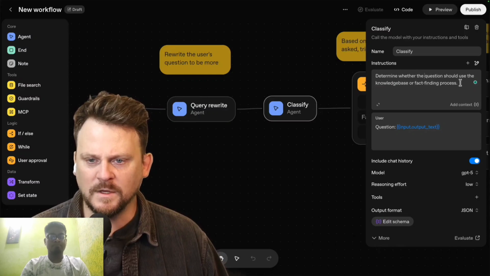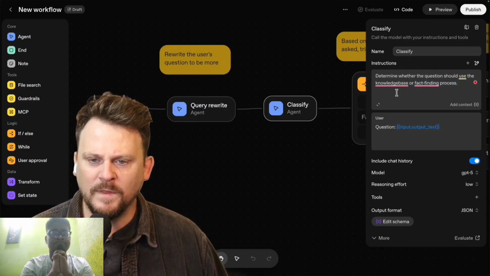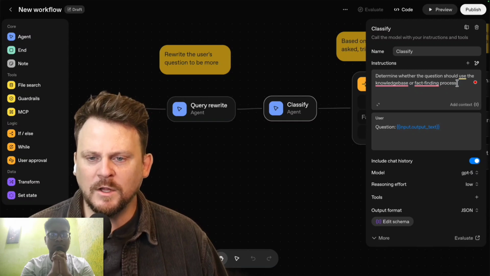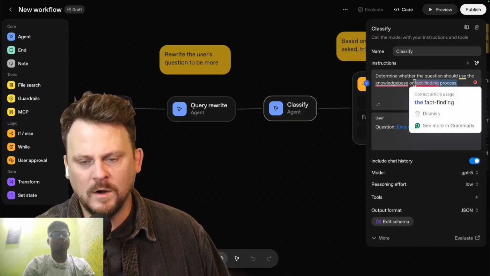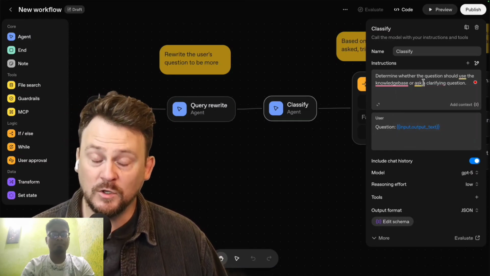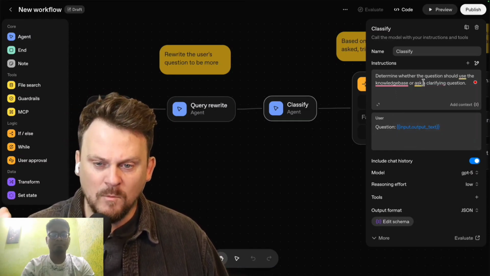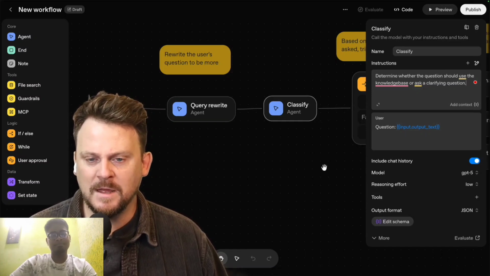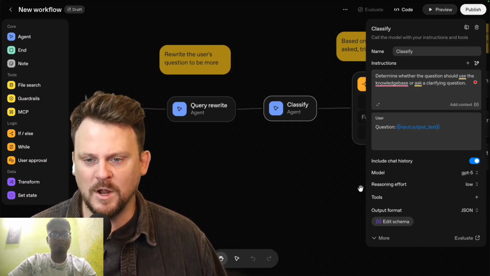Or fact-finding process. Do I want that? Is that what I really want to happen? To use the knowledge base or ask a clarifying question. So maybe the agent would ask a question to get more clarification on the question, right? And then find knowledge from the knowledge base.